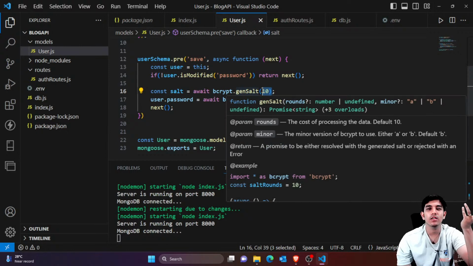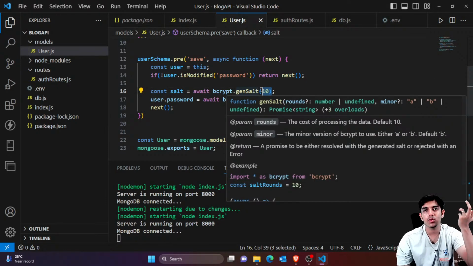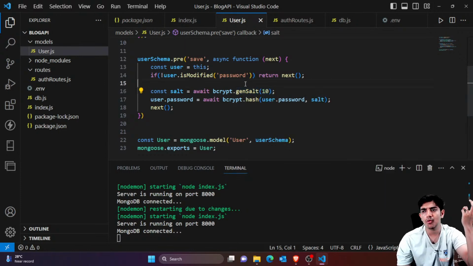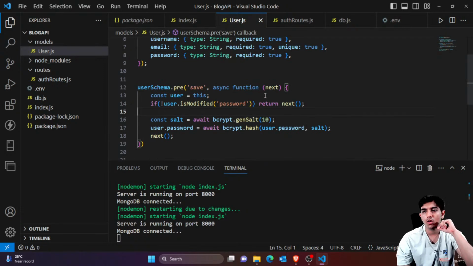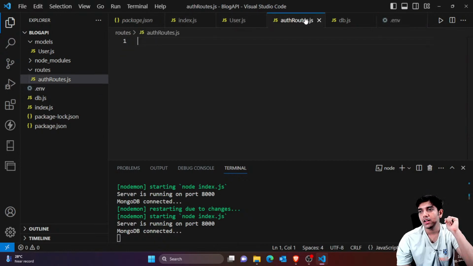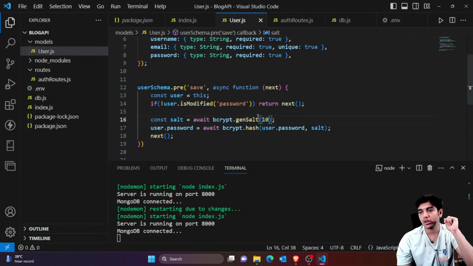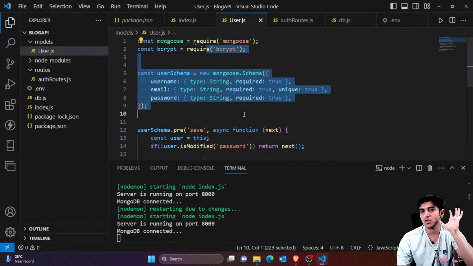So why would we be creating a variable for this single digit, just for 10? That's why we have simply written 10 here. But if you want to use env variables for these cases also, you can definitely go for it. I hope you know the procedure. Instead of this, you would create a variable salt value and then use that in here. You can import process env and things like that, but I haven't tried it personally in any schema. You can check it out on your own.